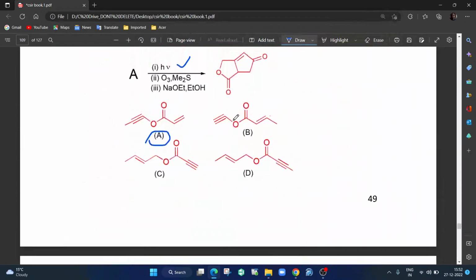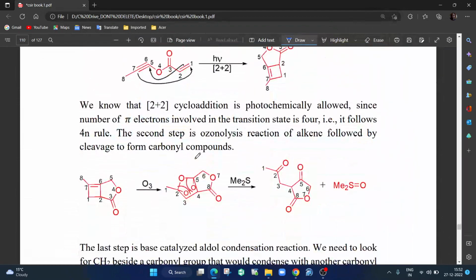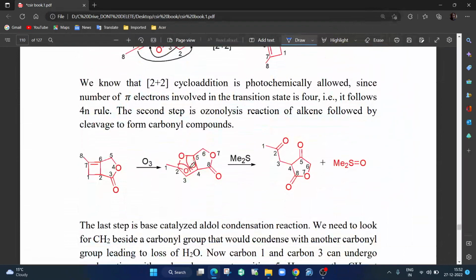Second step, what is there? Second step, you are doing ozonolysis followed by dimethyl sulfide. So this is reduction. It will make aldehyde or ketone. It will not allow it to oxidize to carboxylic acid, and one extra oxygen goes to this dimethyl sulfide and goes out as dimethyl sulfoxide, right? So next step is this cleaves up and you are getting this, and dimethyl sulfoxide is released. So please understand, you just have to break this double bond in between and put oxygens on both of them. So that's what you are doing.